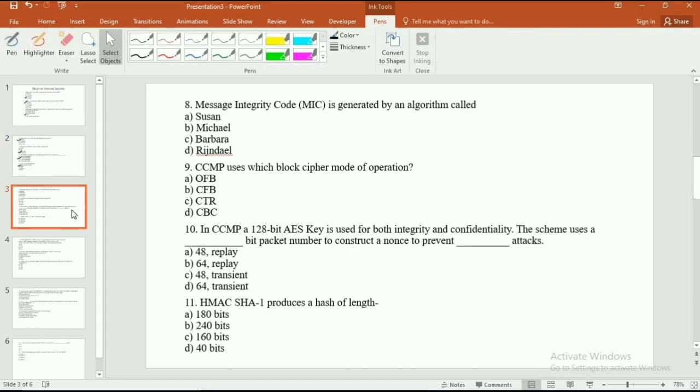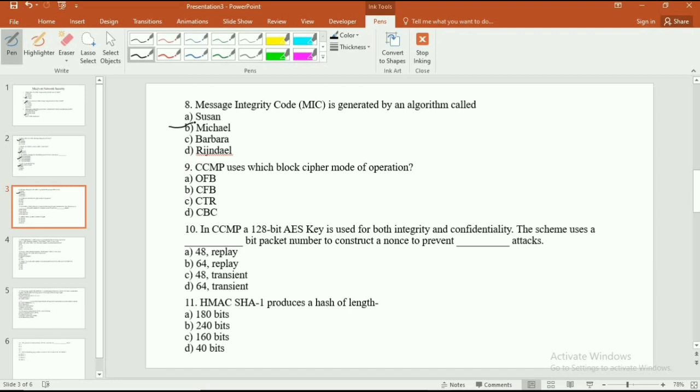Now the third slide, the eighth question is, message integrity code MIC is generated by an algorithm called? Options are: option A Susan, option B Michael, option C Barbara, and option D Regendale. Now the correct answer is option B Michael. Yes, the algorithm is called Michael.